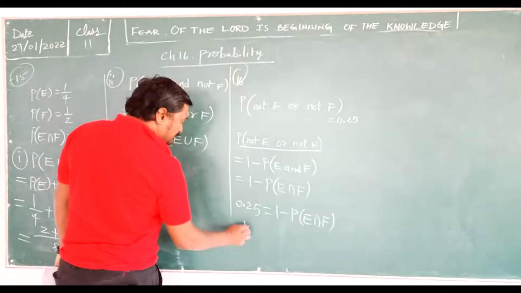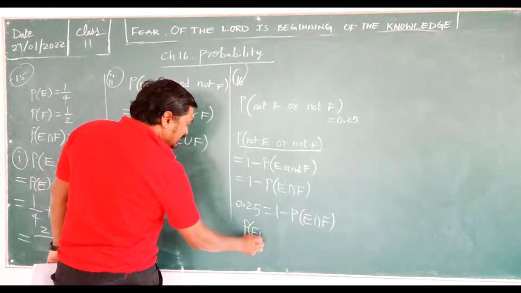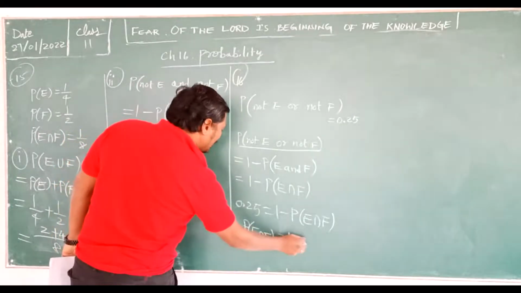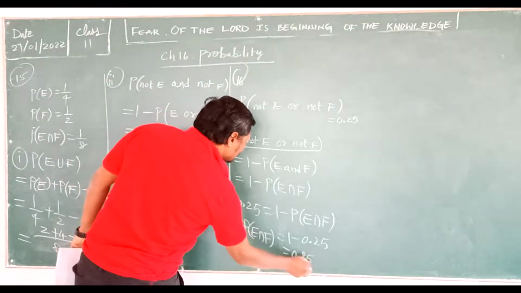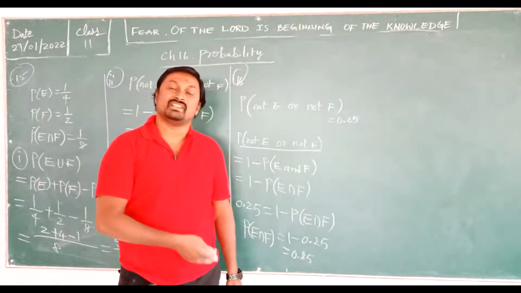So probability of E intersection F is equal to 1 minus 0.25, that is nothing but 0.75. Now tell me whether it is possible or not.